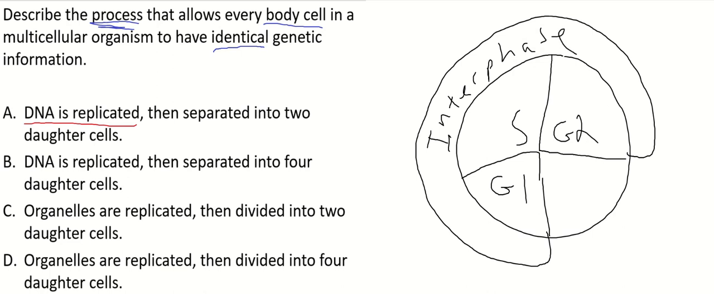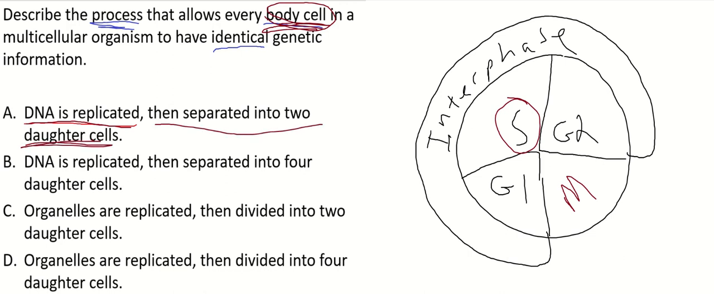Then here is where you would have cell division, either mitosis, if it's a body cell, which is what we're talking about, or meiosis, which produces sex cells or reproductive cells. That's not what we're talking about because it's asking about body cells. So choice A, DNA is replicated. Well, yeah, that's called semi-conservative. That happens here, then it's separated into two daughter cells. That's mitosis. Mitosis makes two identical daughter cells. A looks good.